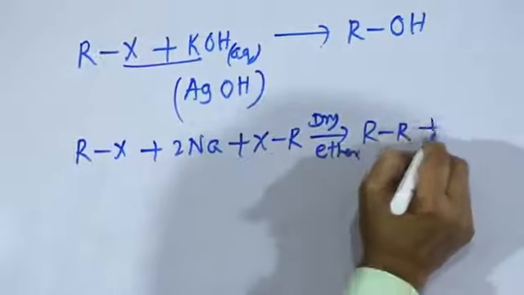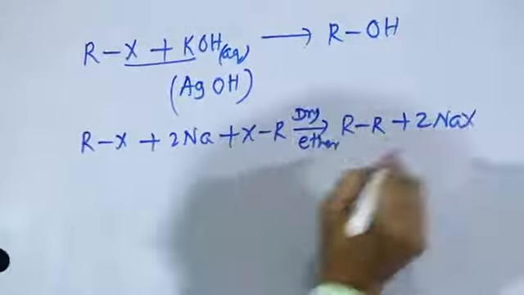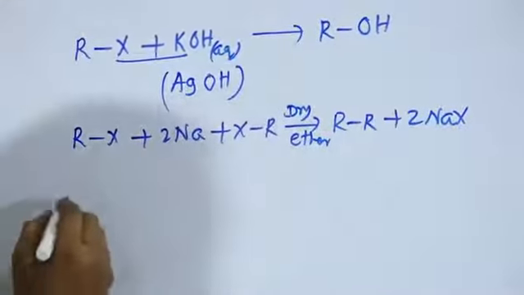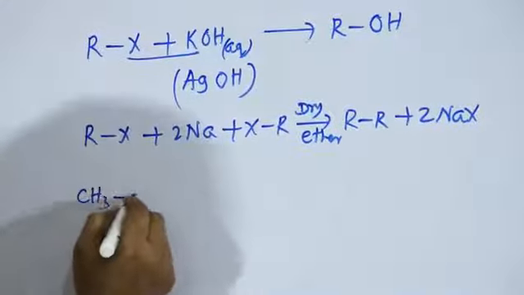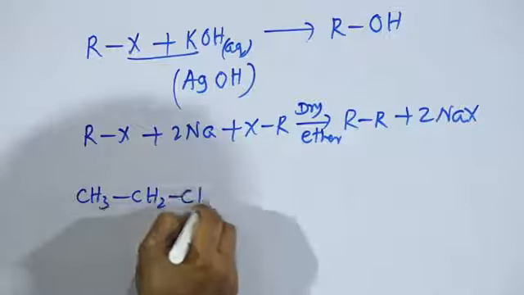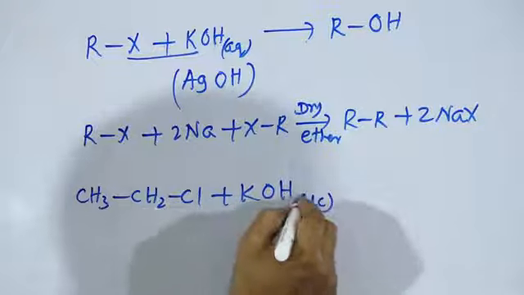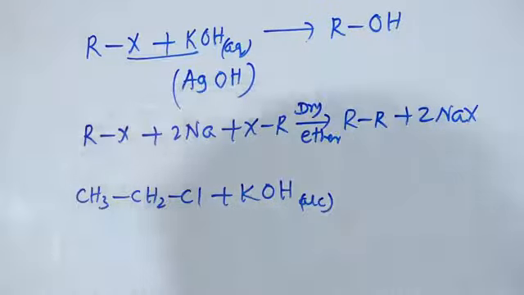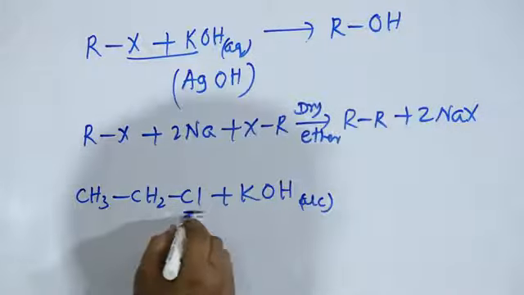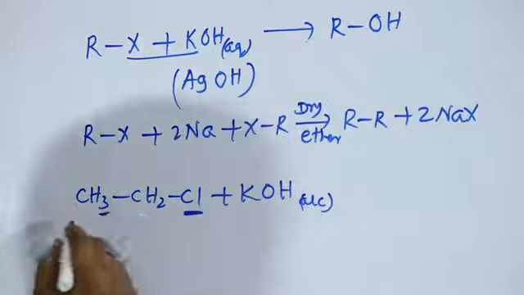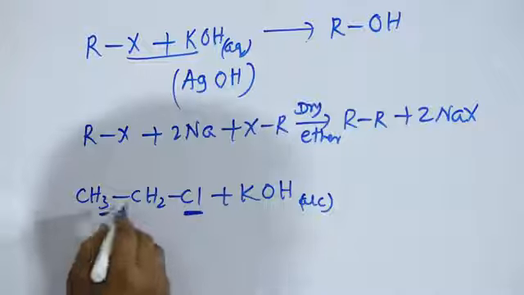R bond R plus 2 NaX. That is alkenes, for example CH3CH2Cl, that has been treated with alcoholic KOH, a dehydrohalogenating reagent. So halogen is removed from this carbon atom, hydrogen is removed from this carbon atom, that is the formation of a double bond.